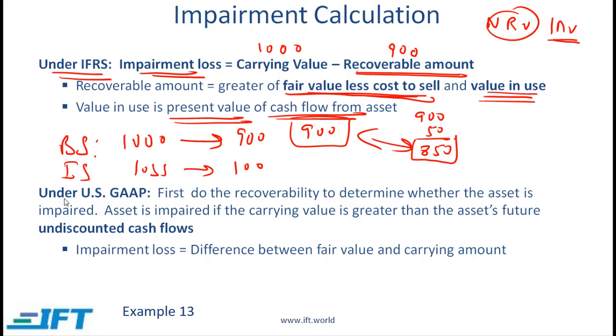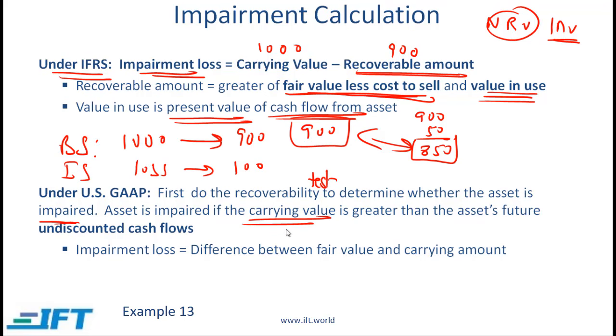US GAAP is a little different. With US GAAP, we first do the recoverability test to determine whether the asset is impaired. An asset is impaired if the carrying value is greater than the asset's future undiscounted cash flows.